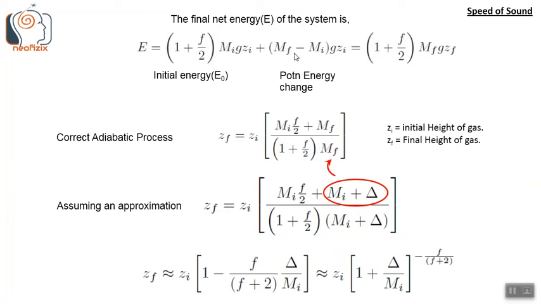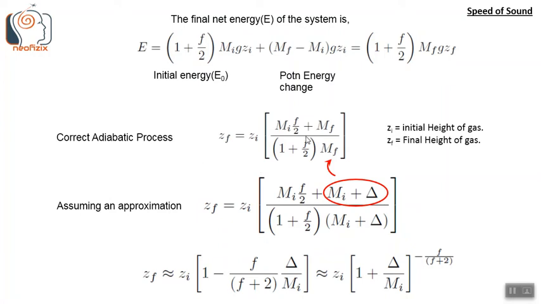So after we change the mass on the piston from Mi to Mf, we are adding this much potential energy into the system. So this was the total initial energy, 1 plus f by 2 MiGZi. And this is the potential energy change that we have added to the system. So the final energy E is the initial energy plus this potential energy change. So in the final state, if Mf is the final mass of the piston and Zf is the final height that the gas reaches, then this total energy must be equal to 1 plus f by 2 MfGZf.